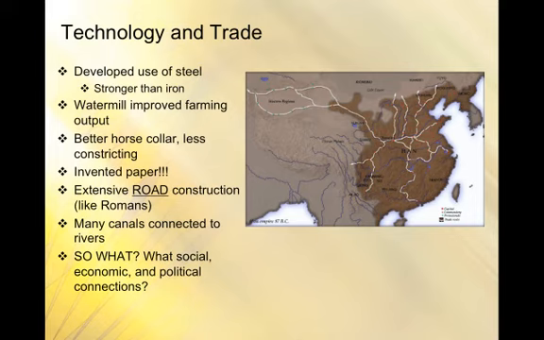Extensive system of roads. Well, why do you think roads are initially going to be constructed? Just like in the Roman Empire, it's initially to move around troops. So obviously that's going to help them govern the empire better, protect the empire as well. But in addition to that, roads are going to facilitate economic growth, right? As it's going to help people and goods move around. And the same thing with canals. So you see, all of these things have connections beyond the fact that they're just inventions on their own.